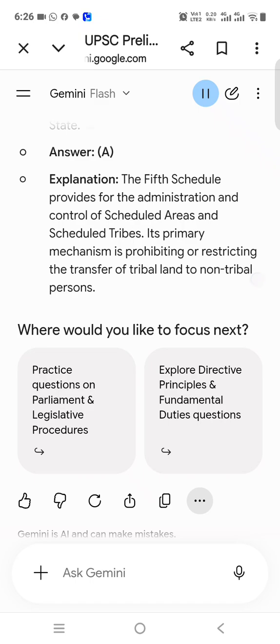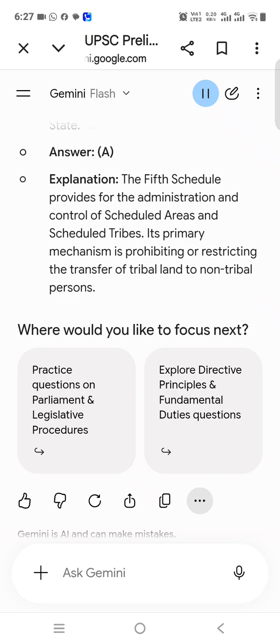UPSC Prelims. A. This would prevent the transfer of land of tribal people to non-tribal people. B. This would create a local self-governing body in that area. C. This would convert that area into a union territory. D. The state having such an area would be declared a special category state.